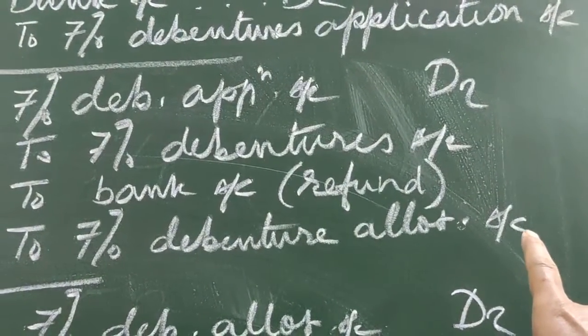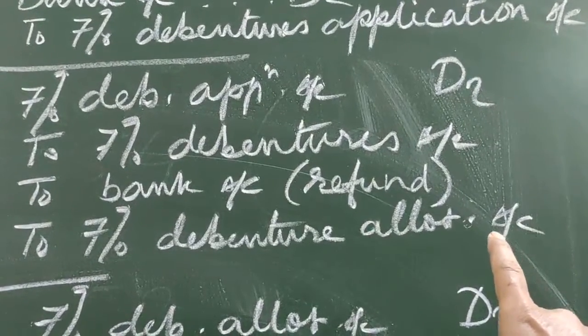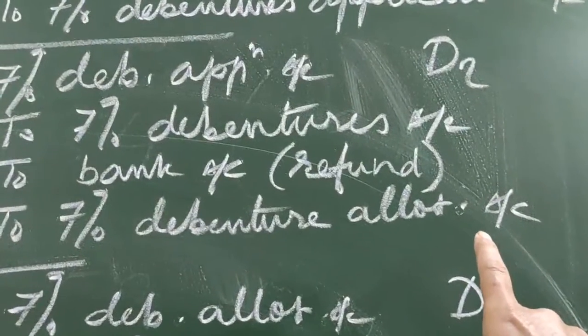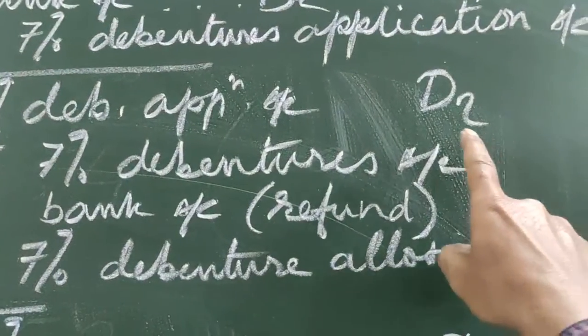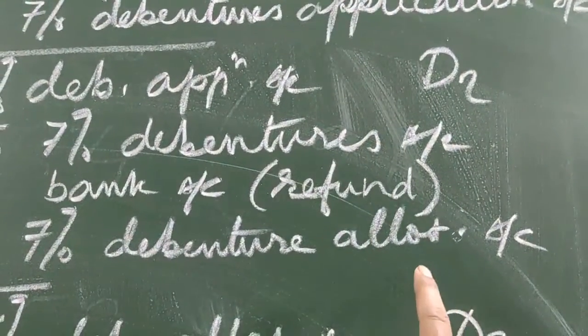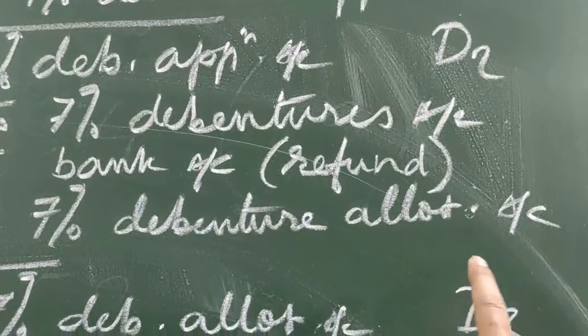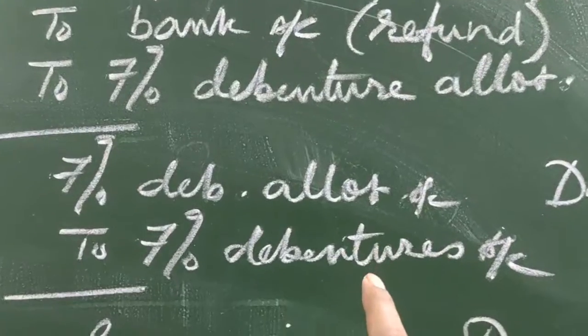Here also, this excess money which is transferred to allotment happens in the case of pro rata allotment. So when there is oversubscription and pro rata allotment is being done, then the excess application money is not returned but is transferred to the debenture allotment account. Next is when the allotment money becomes due.